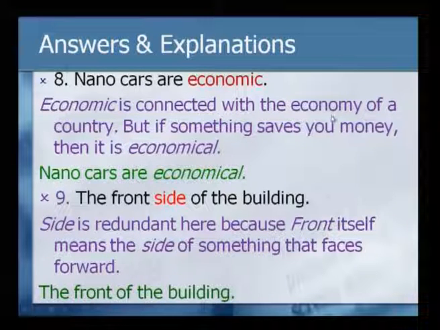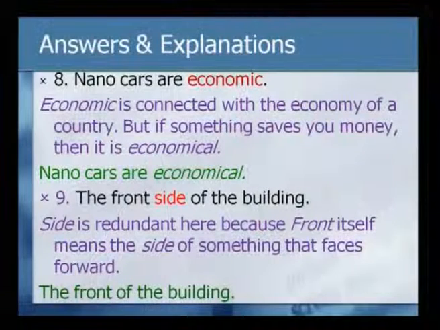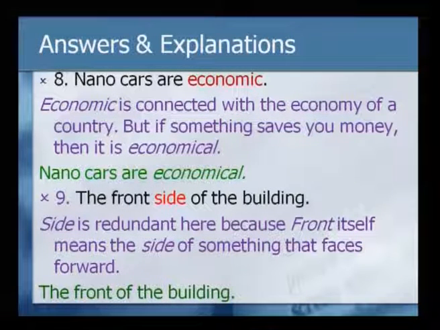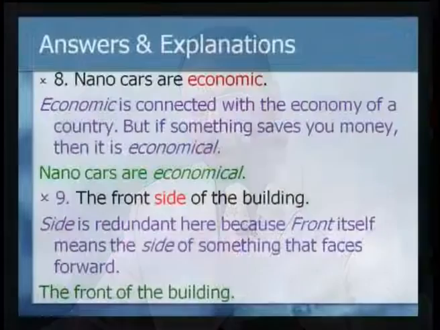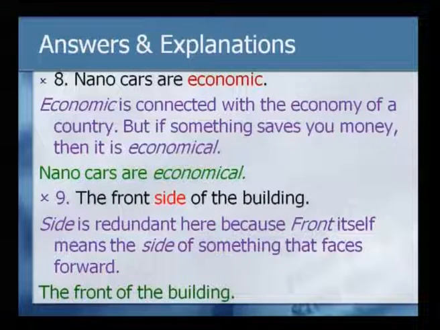Economic is connected with the economy of a country, whereas if something saves you money, if something is giving you financial benefit, discounts, then it is economical. An economical device would save you a lot of energy and thereby a lot of money and so on. So, remember the difference between economic and economical. Do not say economic when you actually want to say economical.